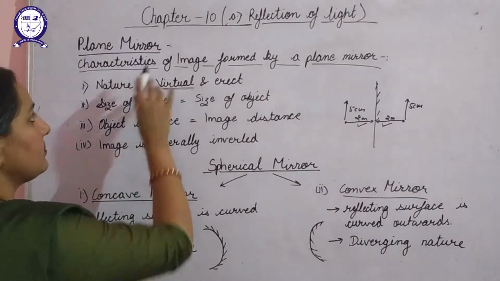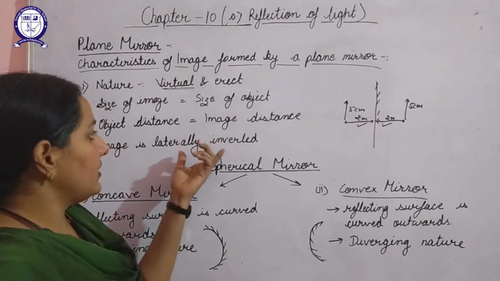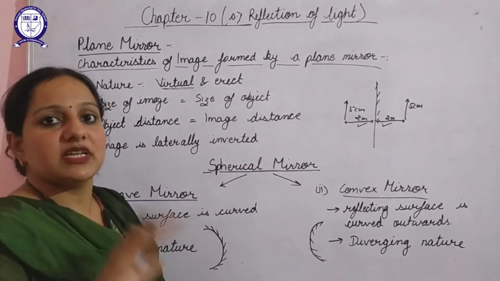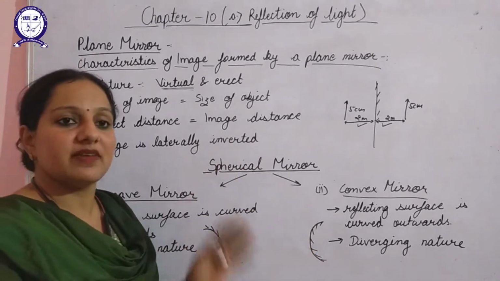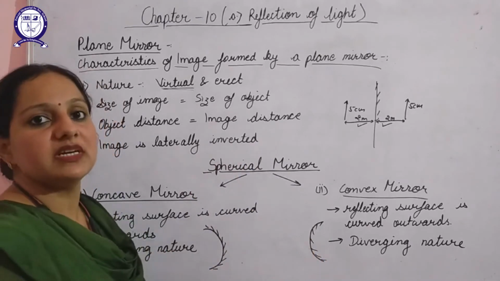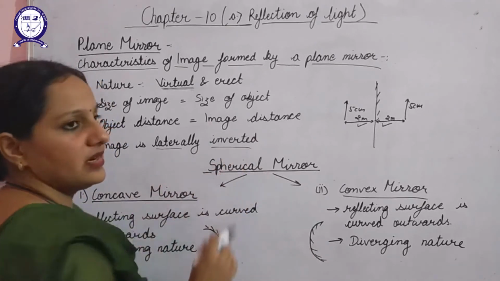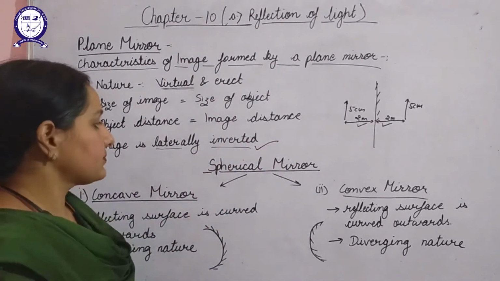Next one, the image formed by a plane mirror is laterally inverted. Lateral inversion is basically the phenomenon because of which the left side of the object appears to be the right side of the image, and the right side of the object appears to be the left side of the image. Such a phenomenon is known as lateral inversion. So a plane mirror shows this phenomenon also.